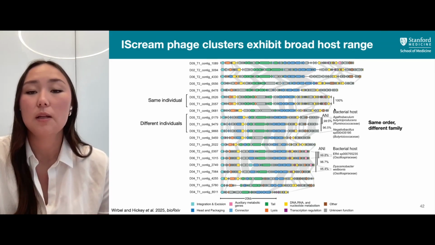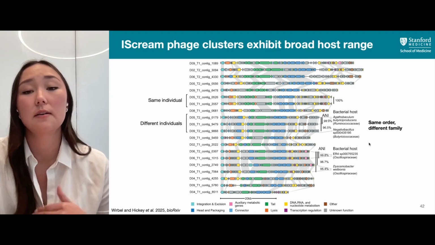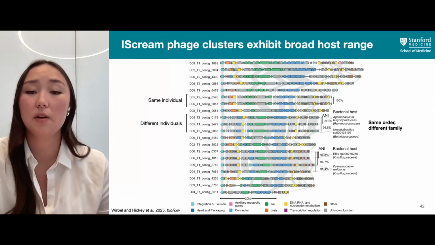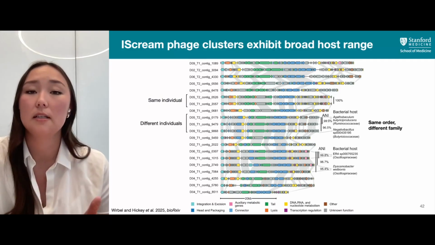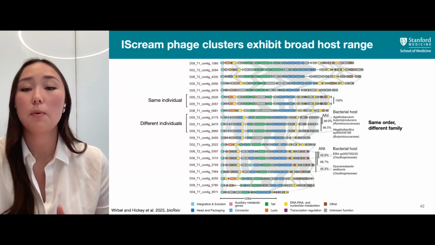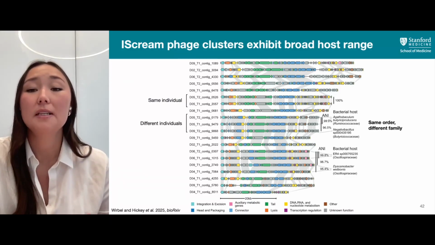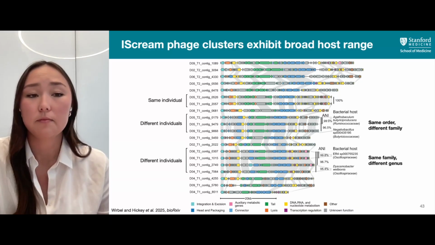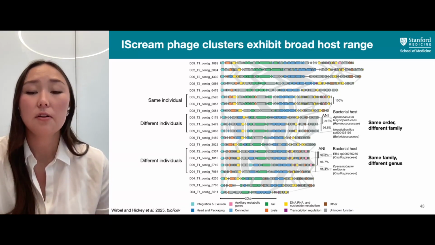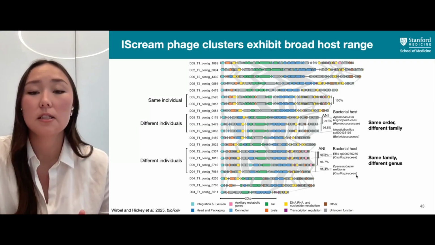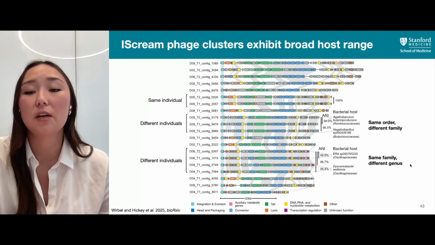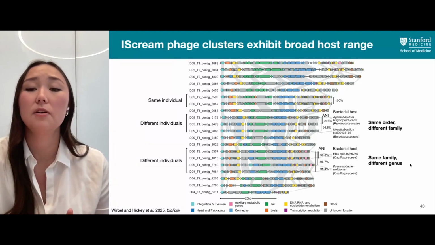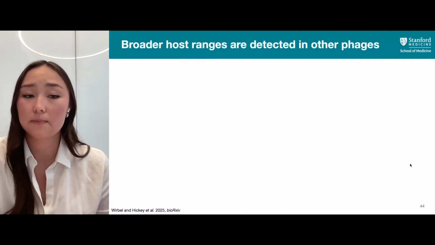And what's interesting is if we look at the bacterial host of these IScream phages, which hosts they're integrated into, we find that they're found in really distantly related hosts. So here they're part of the same taxonomic order, but different taxonomic families. And we can also find another example of these kind of clusters in which we have, again, different bacterial hosts for very similar IScream phages, in which they're found in the same taxonomic family, but different taxonomic genus.